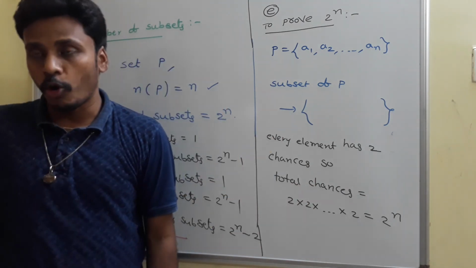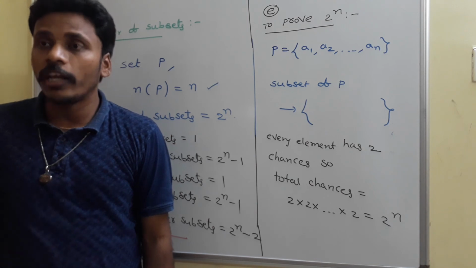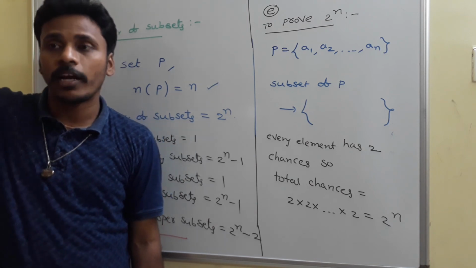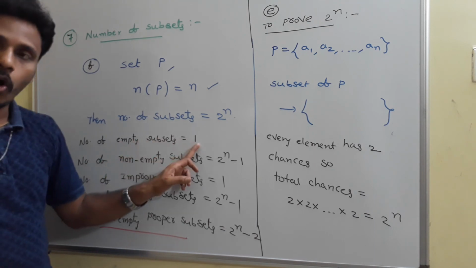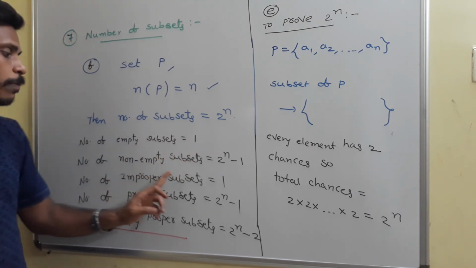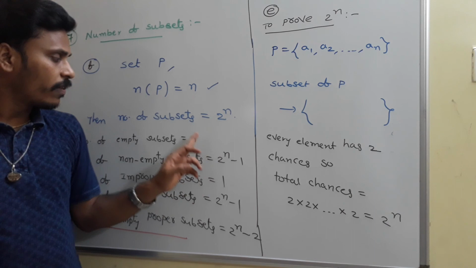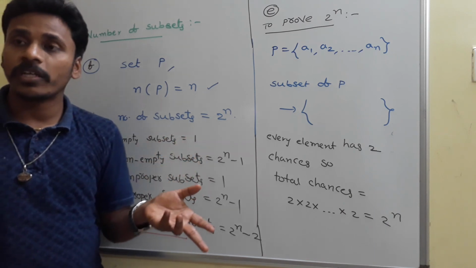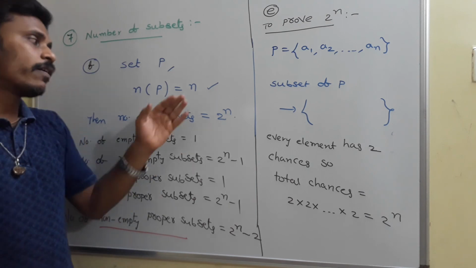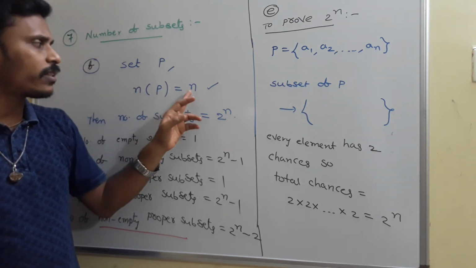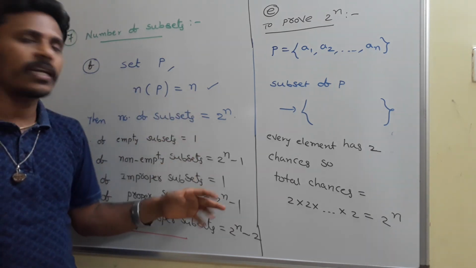Coming to proper and improper, there is only one improper subset and all the remaining are proper. That's why every set has one empty subset, 1, and every set has one improper subset, 1. To count the empty subset and the improper subset, there is no need to think about the number of elements. Don't think about n, directly it is 1.